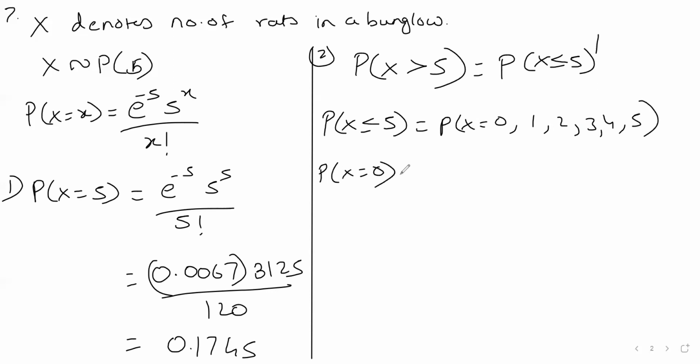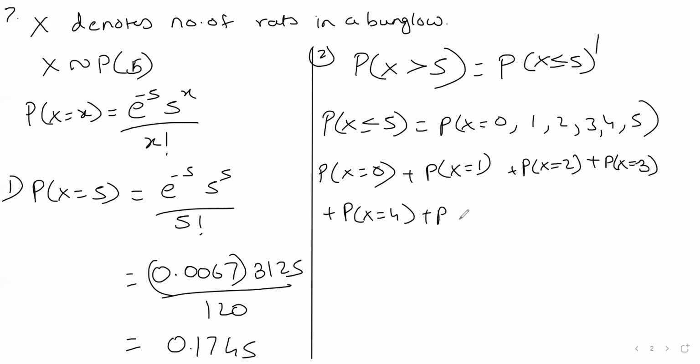X is equals to 0 plus probability that it is only 1 or it is only 2 or it is only 3 or it is only 4 or it is only 5.